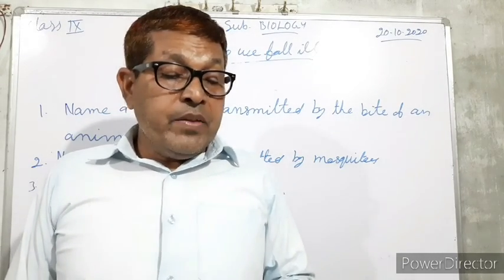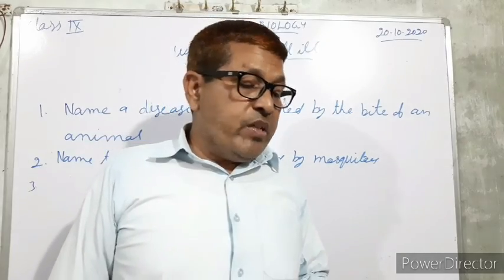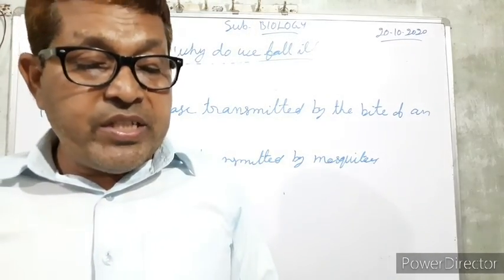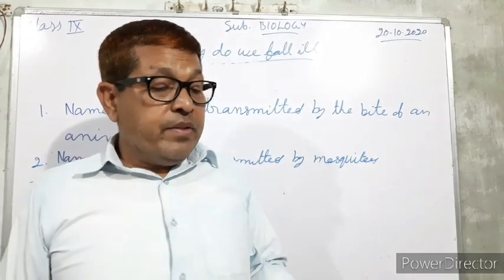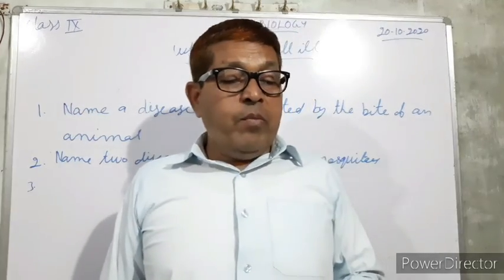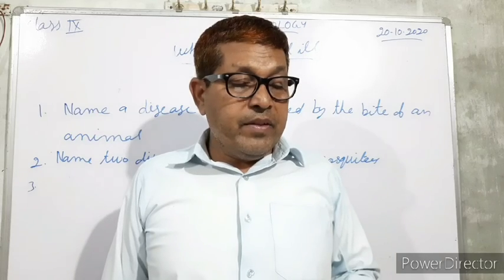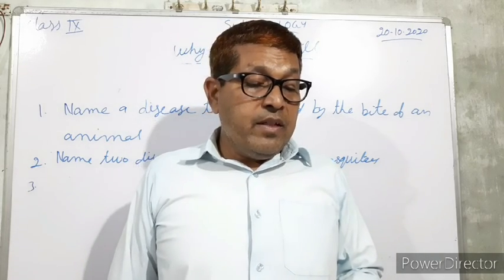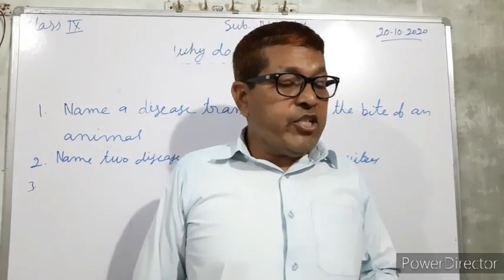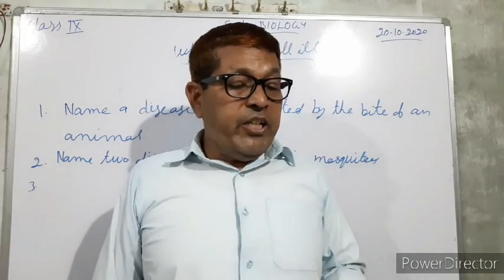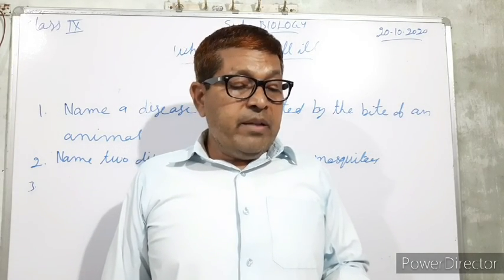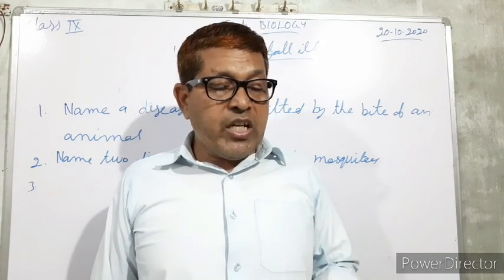And give 2 examples of acute diseases. And next question, give 2 examples of chronic diseases. And next, last question, name any 2 diseases transmitted through vectors.